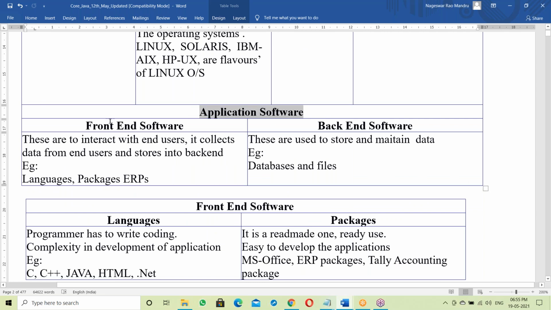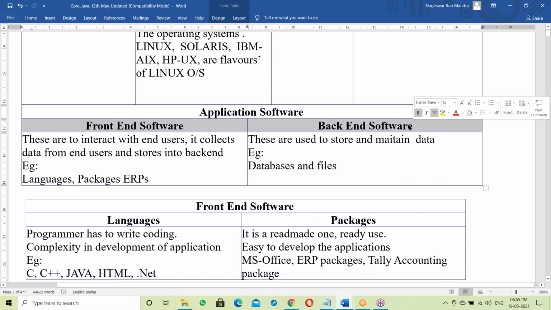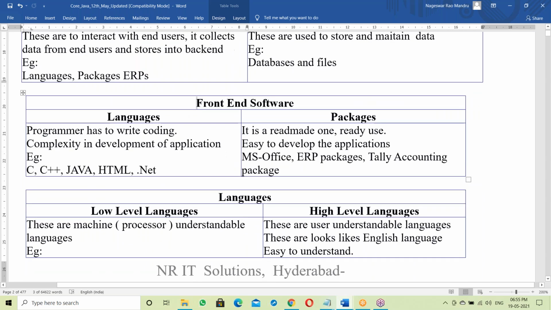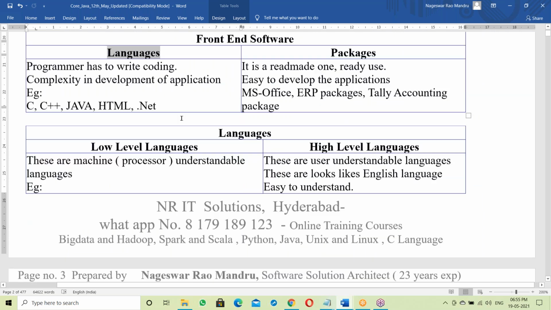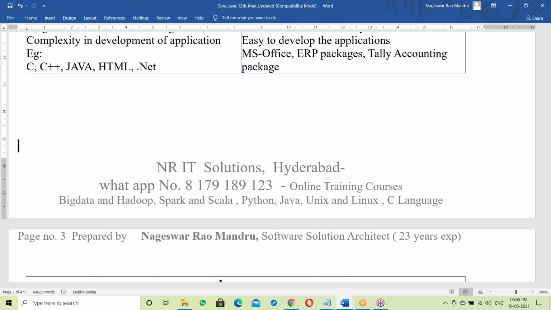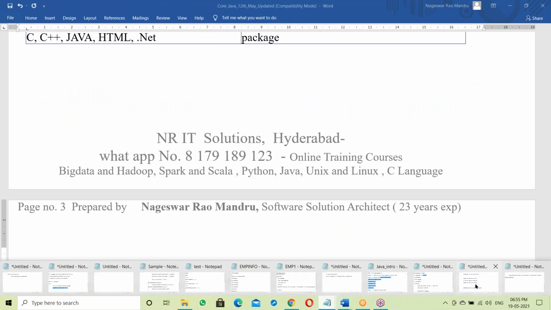In application software, there is front end and back end. Java comes under front end, so I moved to front end. In front end, there are languages and packages. Java comes under languages, so we move to languages. In languages, there are different kinds of things. Let us see.